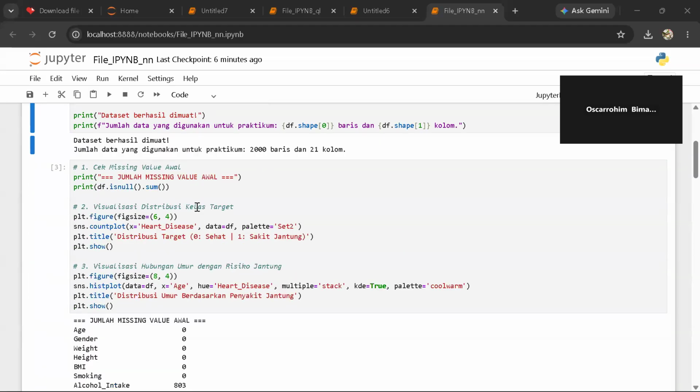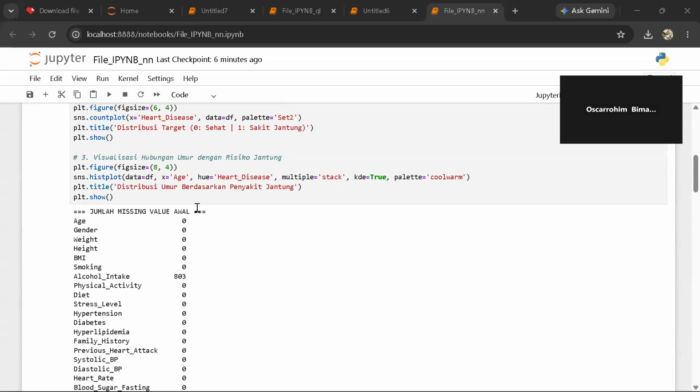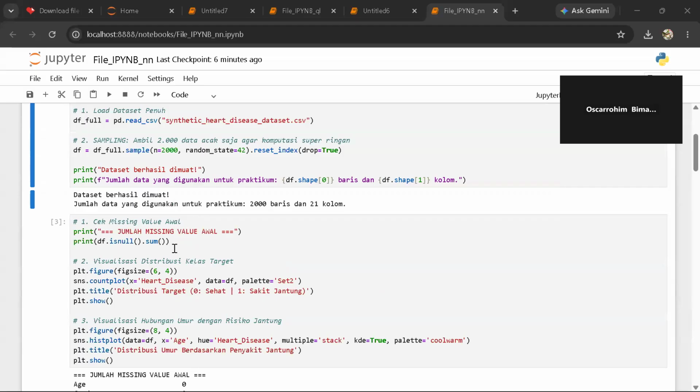Before feeding data into a neural network, we must understand it. In my exploratory data analysis, or EDA, I plot the distribution of the target class using Seaborn's count plot.